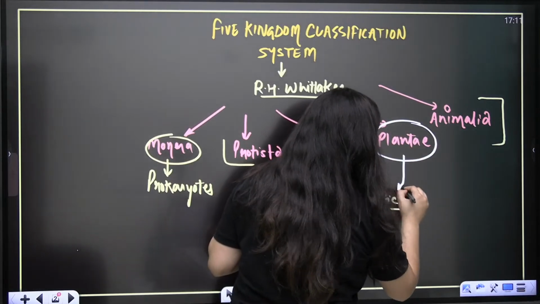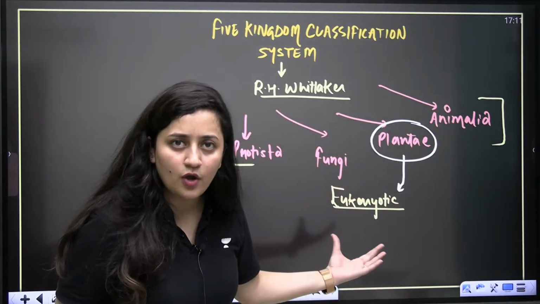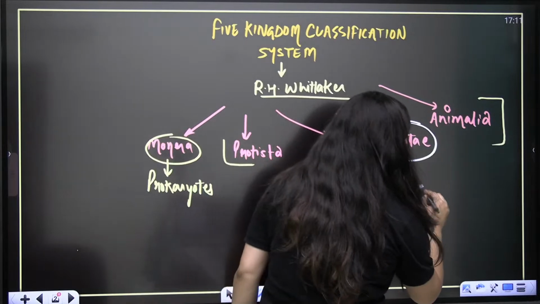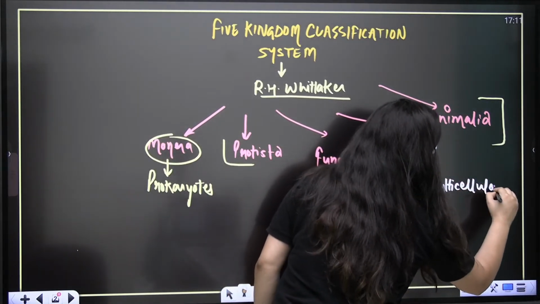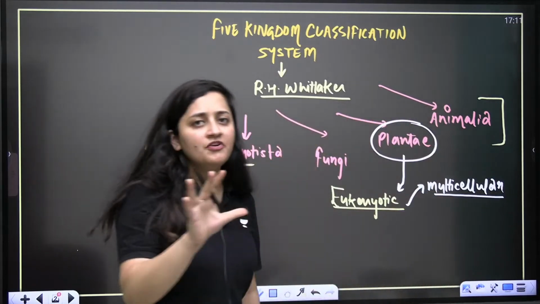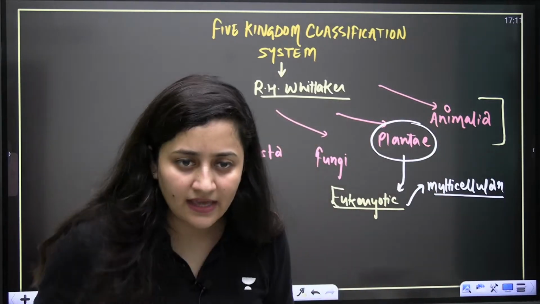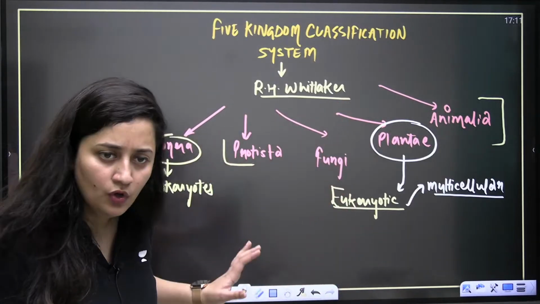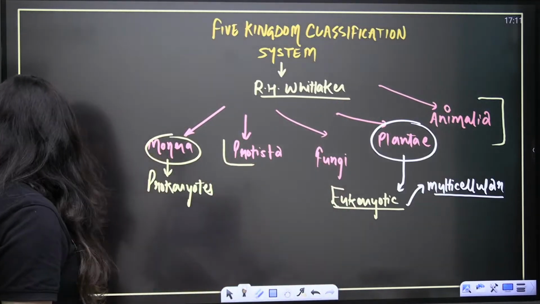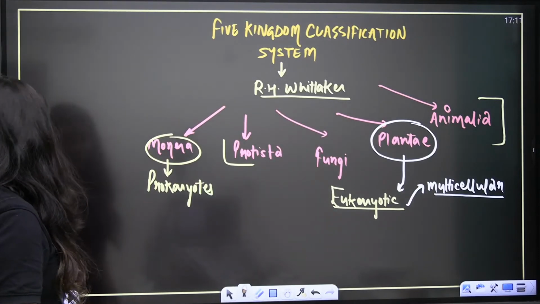So it is, of course, having eukaryotic organisms. Majorly they are multicellular, right? We have a few exceptions of unicellular plants. This is what we need to know. Is that clear? Yes, everyone.